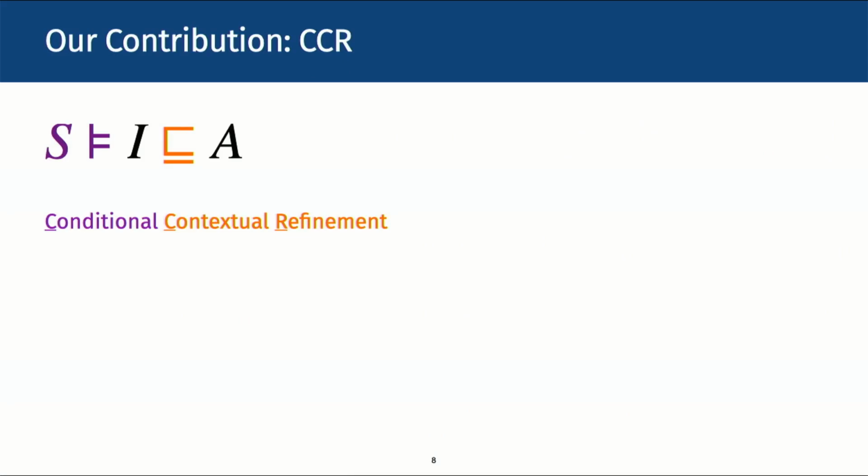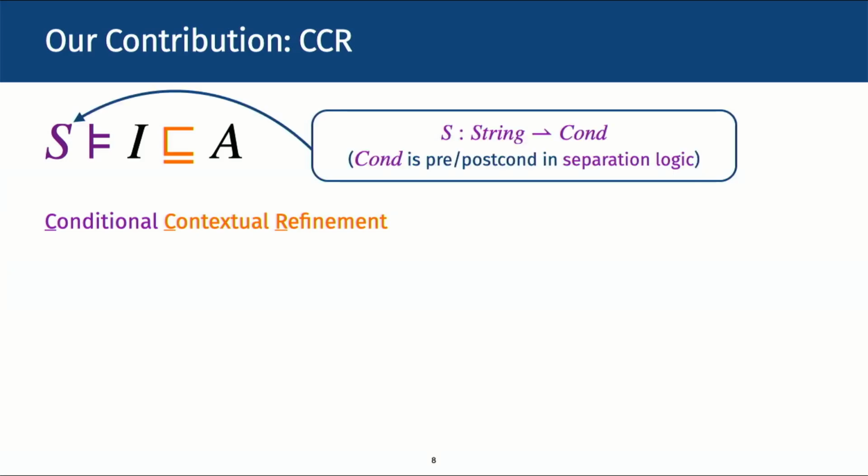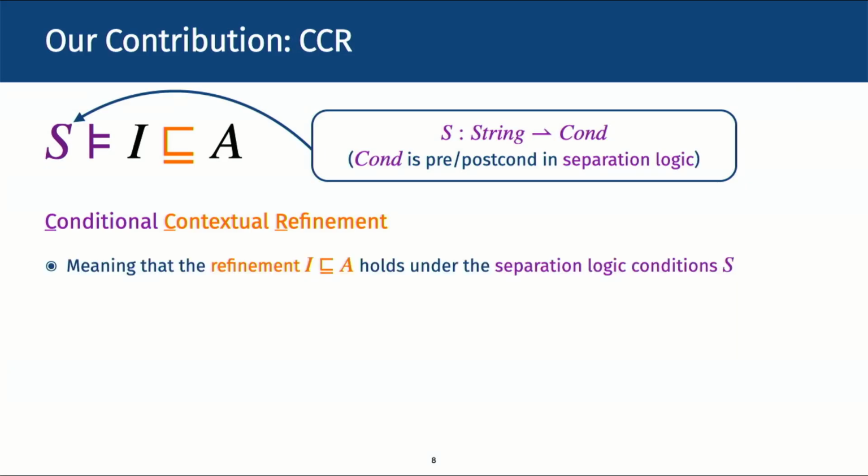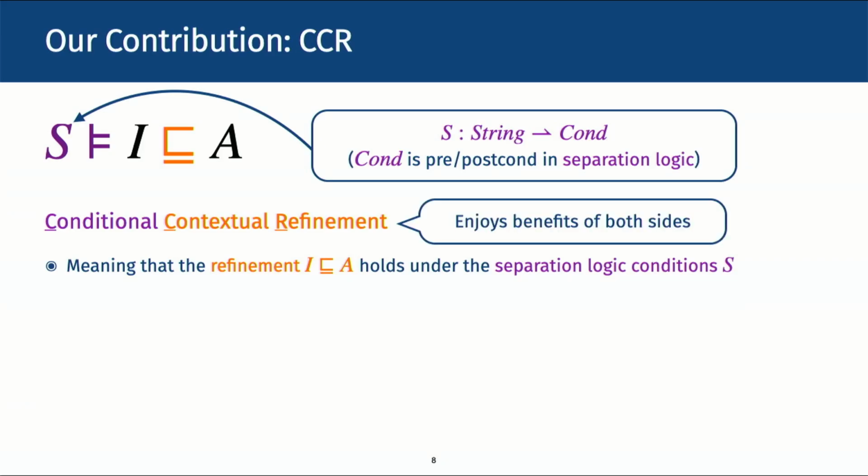And this is precisely the key contribution of this work, a new notion of refinement called CCR, Conditional Contextual Refinement, that allows one to rely on separation logic conditions while proving contextual refinement. Here, S is a collection of separation logic conditions indexed with function name. Then, when proving the refinement between I and A, CCR imposes the conditions in S for each function. Also, as we will see shortly, CCR enjoys the benefits of separation logic and refinement at the same time.